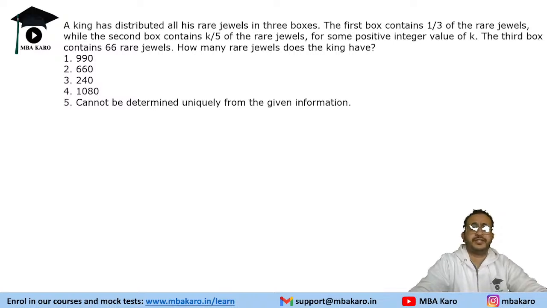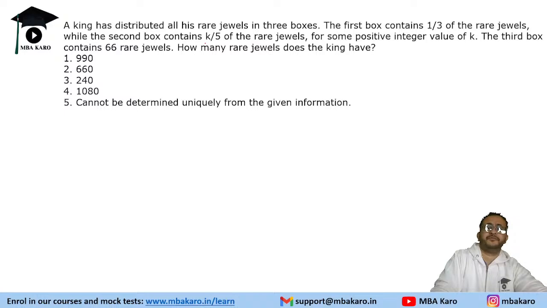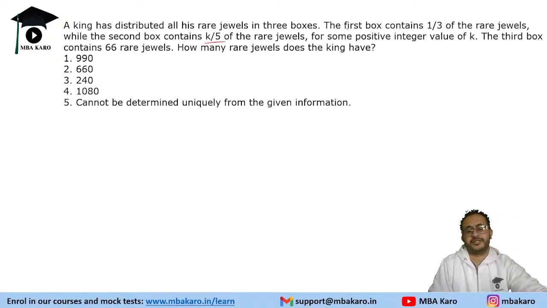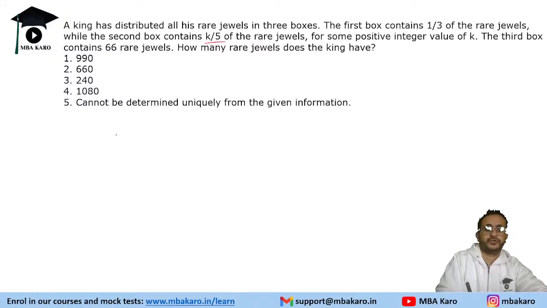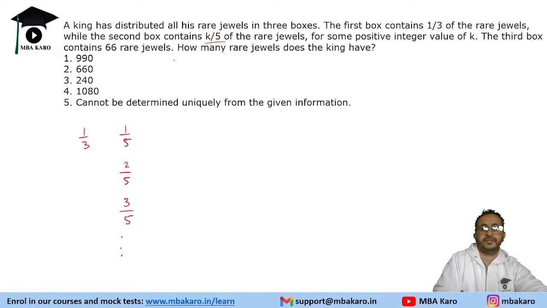A king has distributed all his rare jewels in three boxes. The first box contains one third of the rare jewels. The second box contains k upon 5 of the rare jewels for some positive value of k. So, first has one third, second could have one fifth, or it could be 2 by 5 or 3 by 5, etc. And the third box has 66 rare jewels.